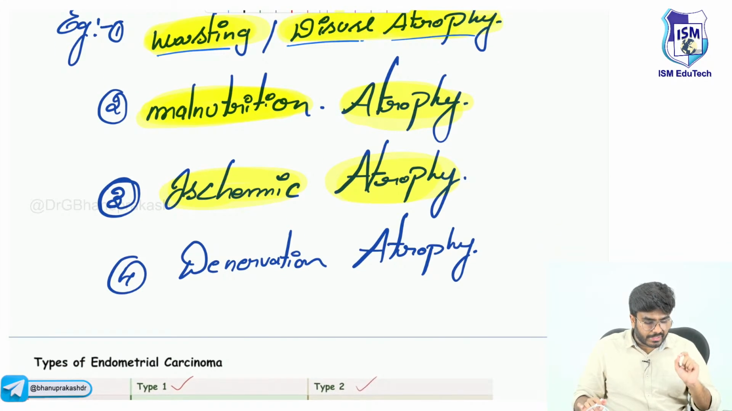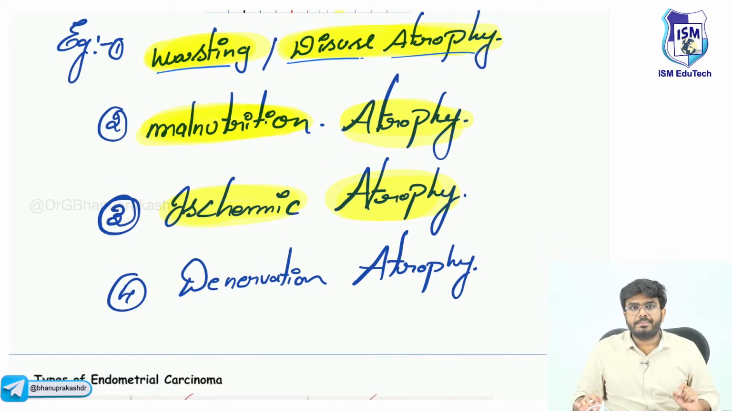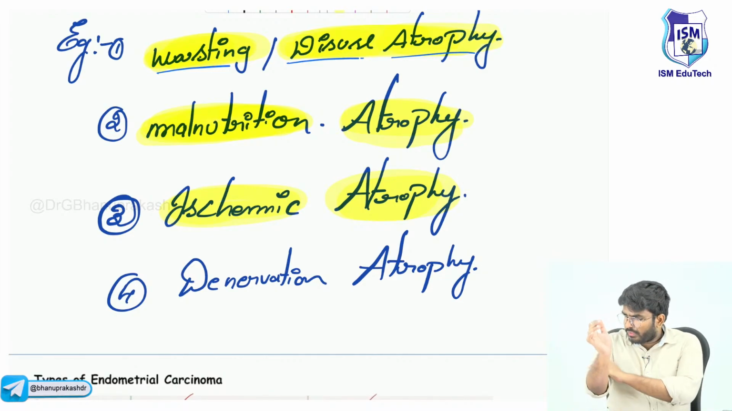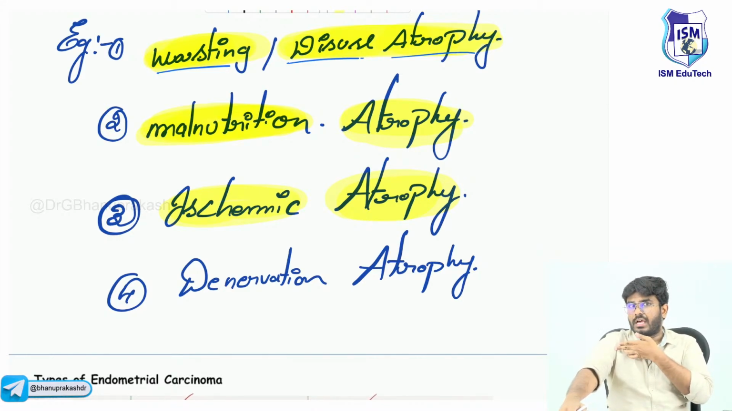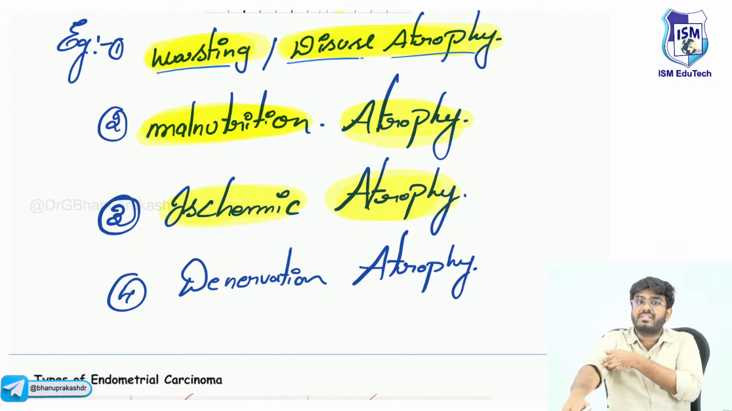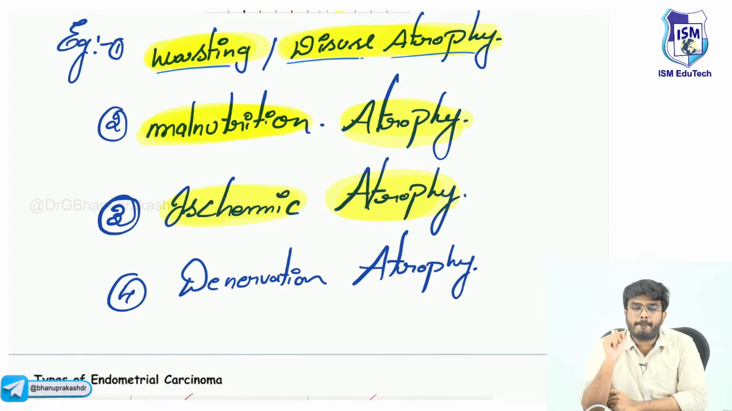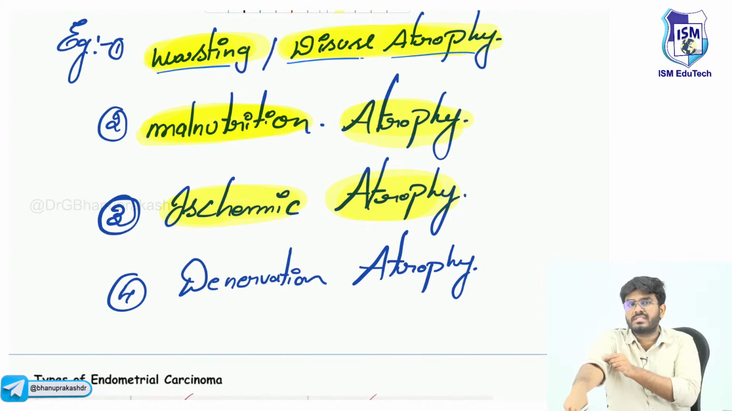Denervation atrophy means all your muscles are innervated by neurons, especially the lower motor neurons called alpha motor neurons. They come to your muscles and cause the contraction of your muscles. Because of some reason, like in polio, the alpha motor neurons are damaged. When the lower motor neurons are damaged, there is denervation. So, the nerve innervation to these muscles is gone.